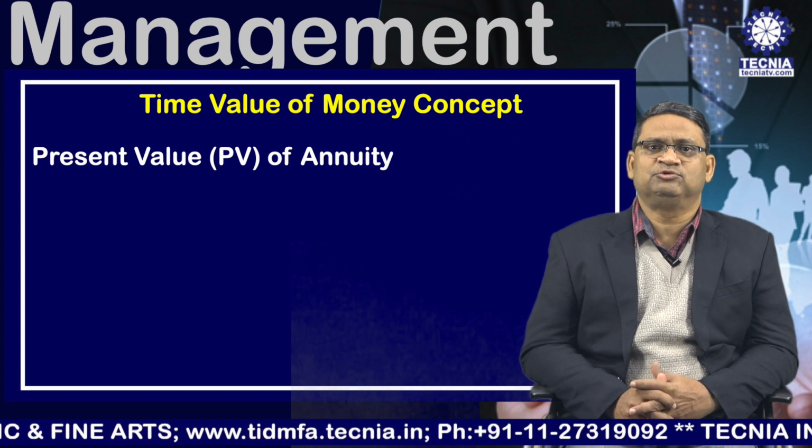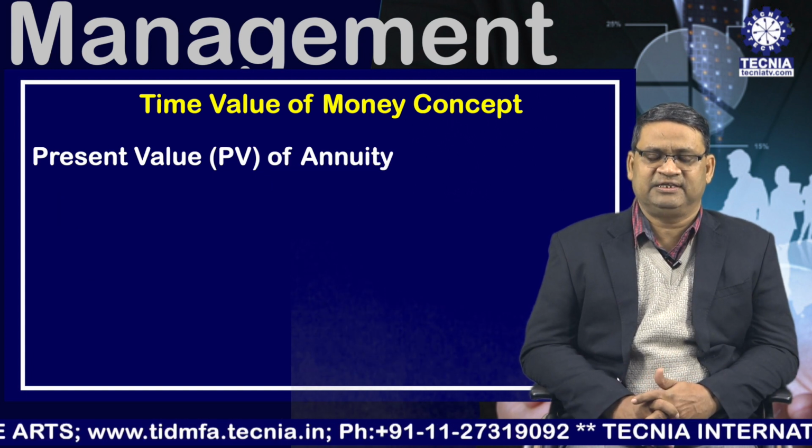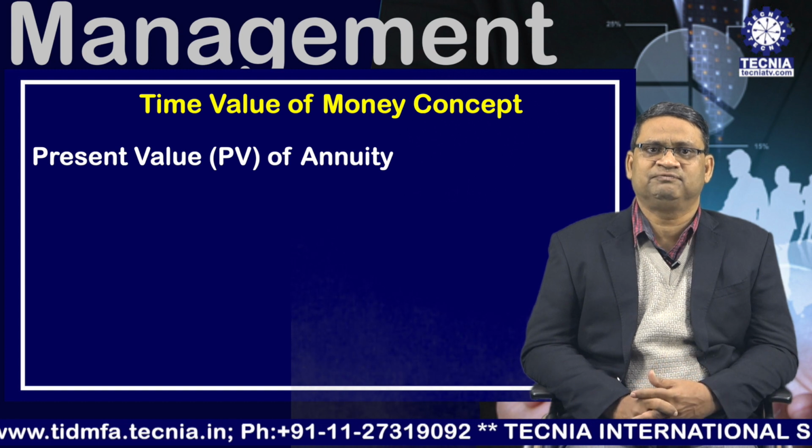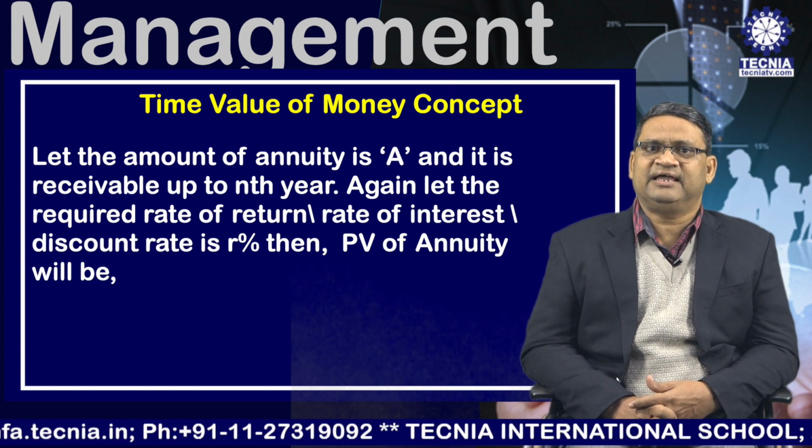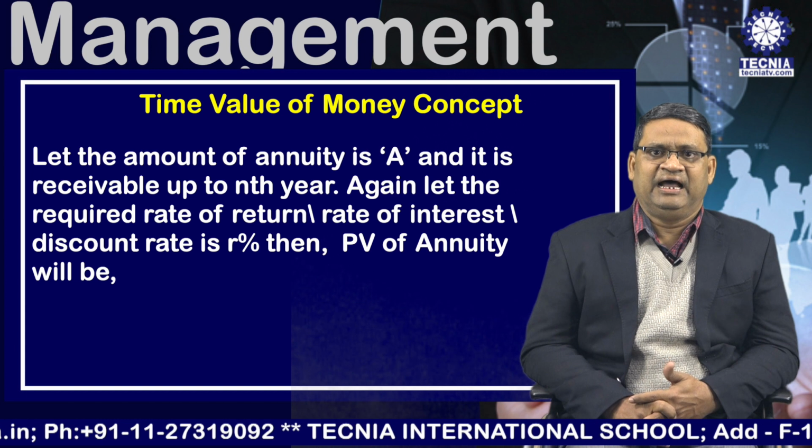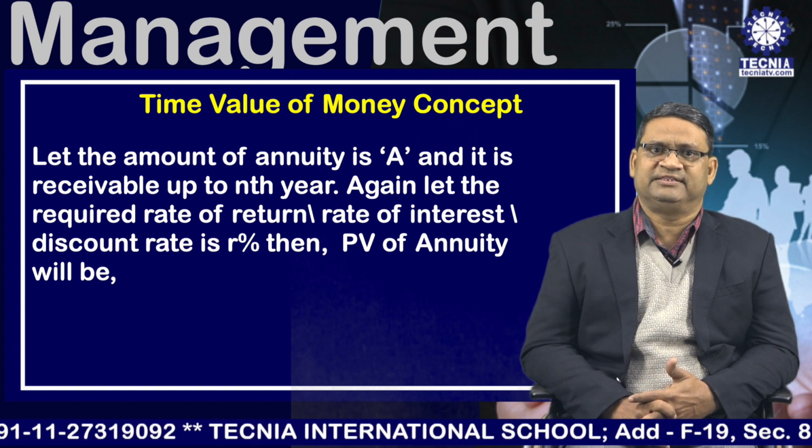Now the question is how to calculate the present value of annuity. As I told you, annuity means series of constant cash flow. Let the amount of annuity is A and it is receivable up to nth year.